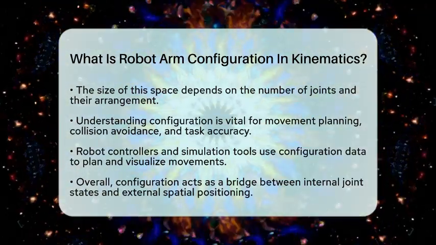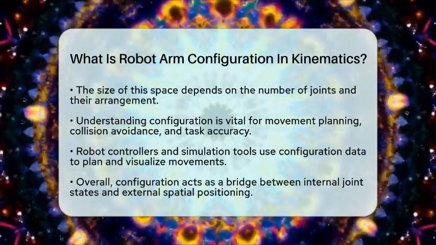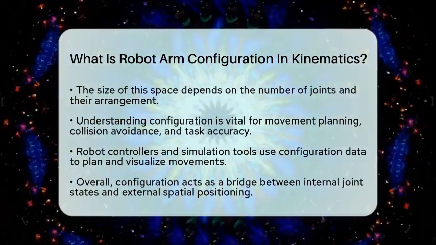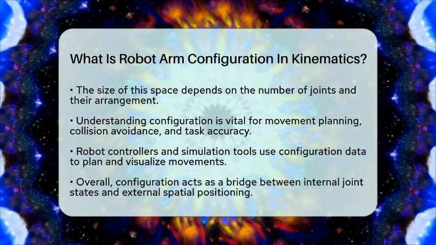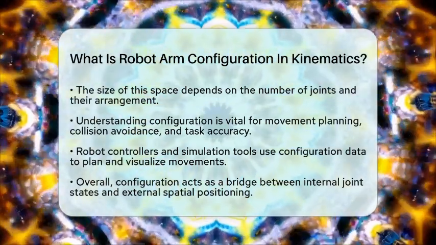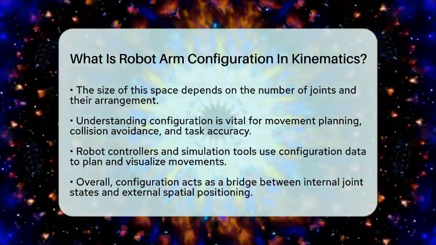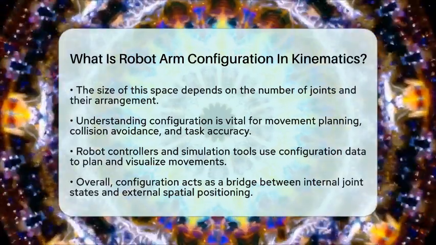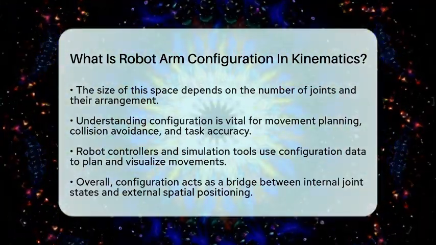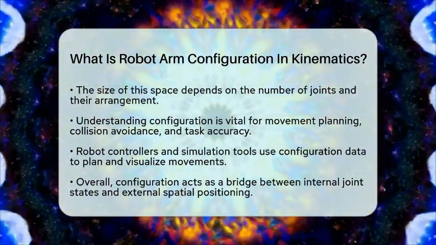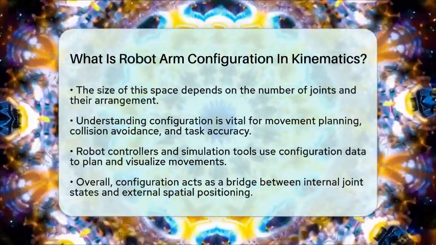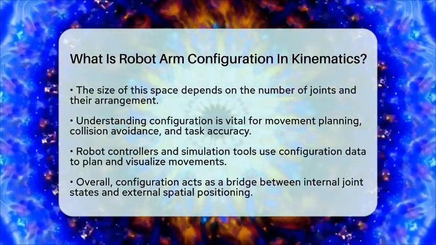In simple terms, robot arm configuration is the set of numbers that fully describes how a robot is positioned at any given moment. It acts as a bridge between what's happening inside the joints and what's happening outside in space. This understanding allows engineers to control robots more effectively, making sure they move correctly and do their jobs well.